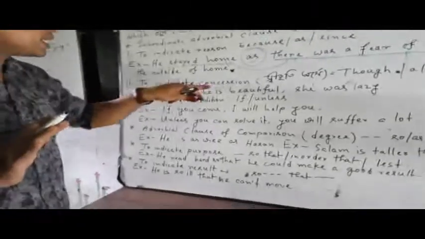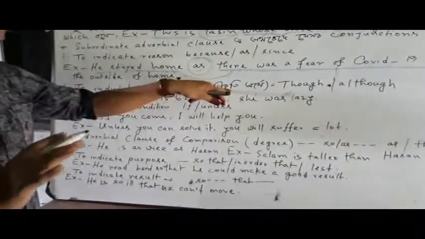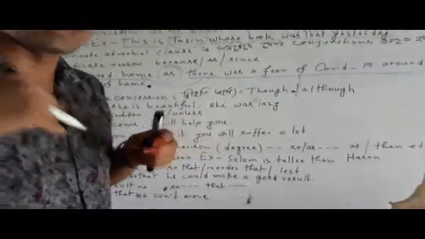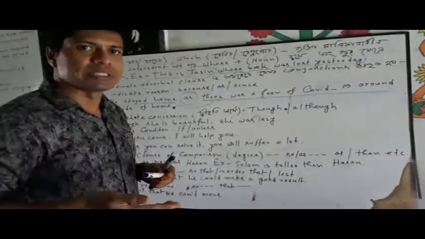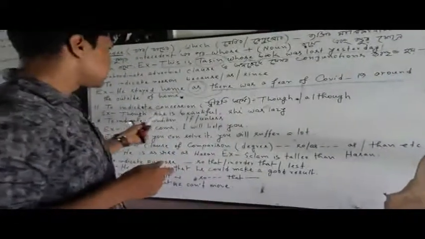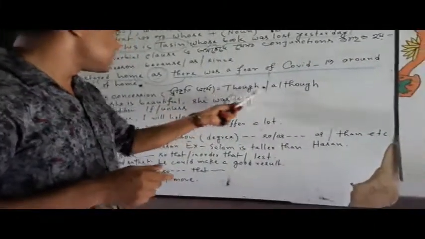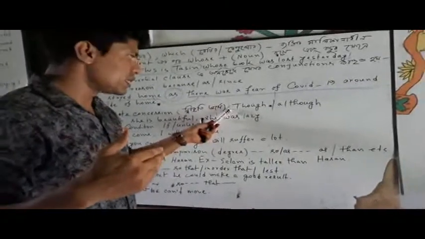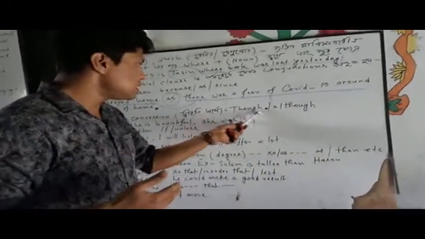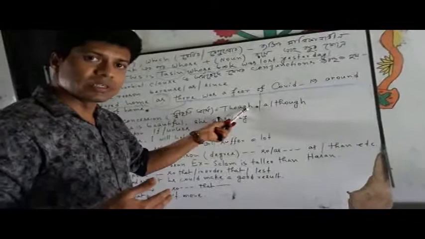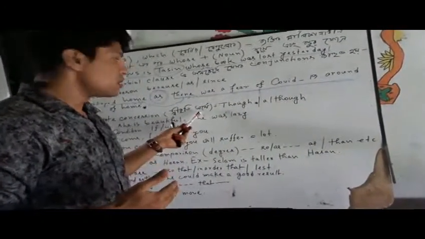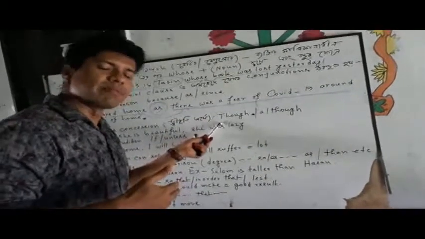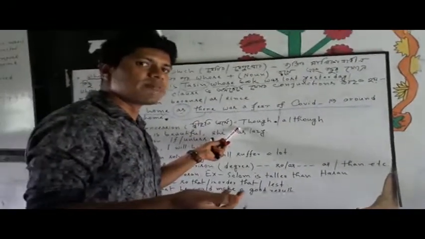Number second, as I have mentioned here, to indicate concession. স্বীকৃতি অর্থে কোনো একটা জিনিসকে আমরা কি করছি, অ্যাপ্রুভ করছি, বা তার সম্পর্কে আমরা অ্যাকনলেজমেন্ট দিচ্ছি। সেসব ক্ষেত্রে আমরা এখানে কানেক্টর ব্যবহার করব though, although। এটা কমপ্লেক্স সেন্টেন্সে আমরা পেয়ে থাকি। In maximum cases we see the uses of these conjunctions in complex sentences. As we go through, we will get it available in our complex sentences.